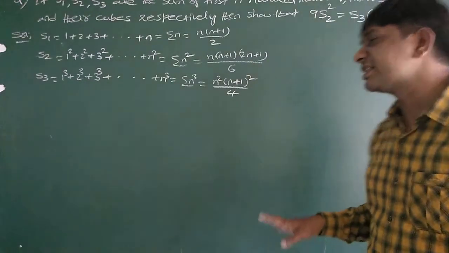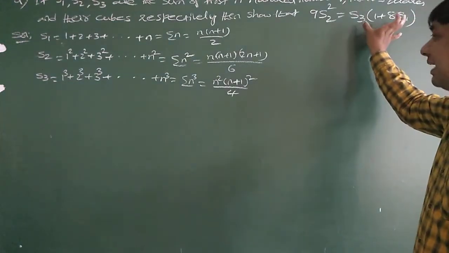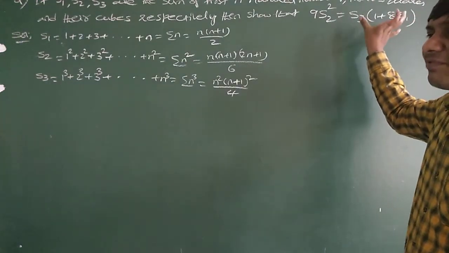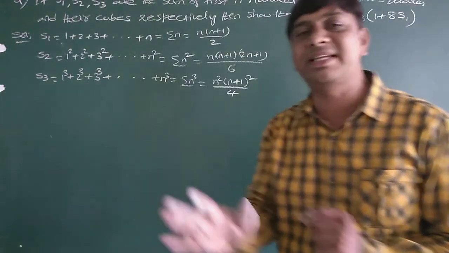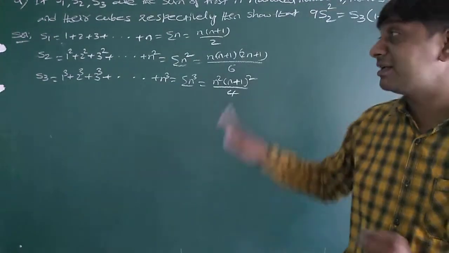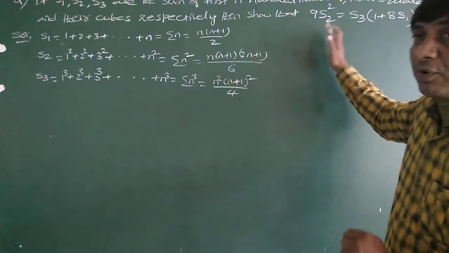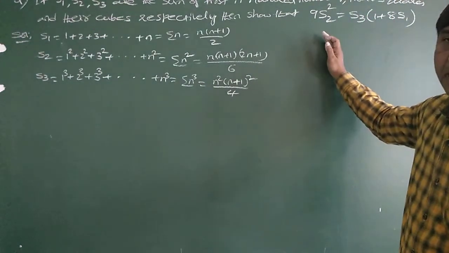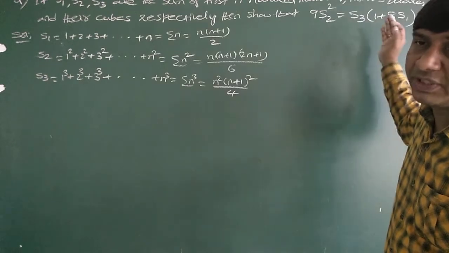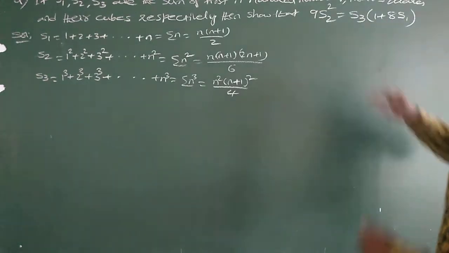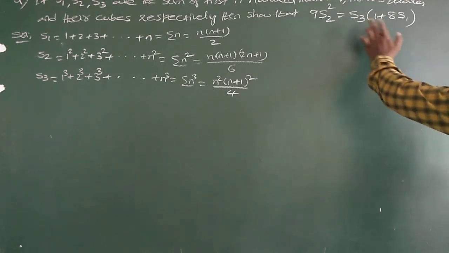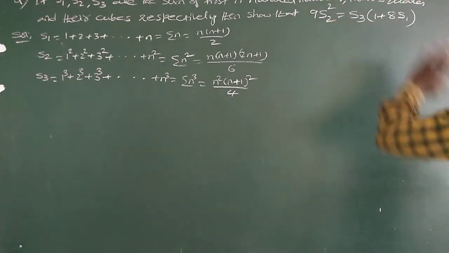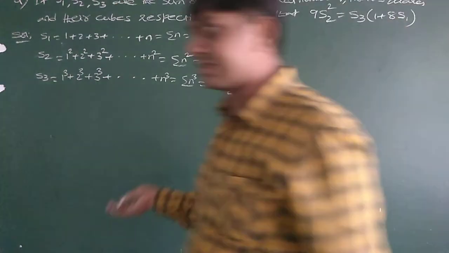But since the RHS has a little more information than the LHS, I will consider the RHS. That will be easier. That doesn't mean we can't prove it starting with the LHS; we can prove the RHS from the LHS also. But since the RHS has more information, I will consider the RHS.